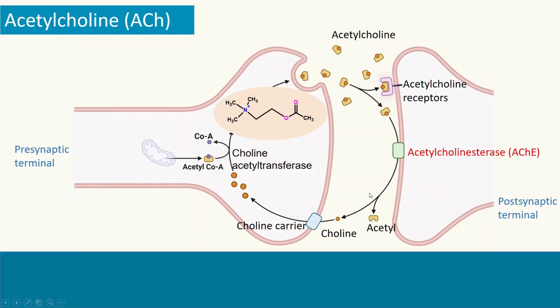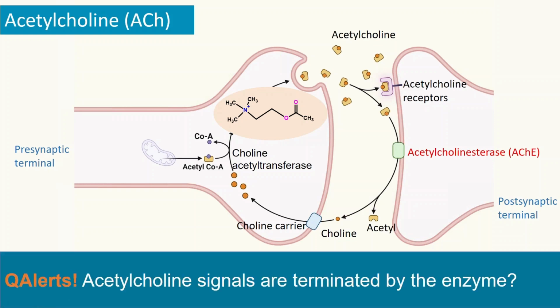Here is a question alert on acetylcholine. Acetylcholine signals are terminated by which enzyme? Guess what could be the answer expected in the exam.